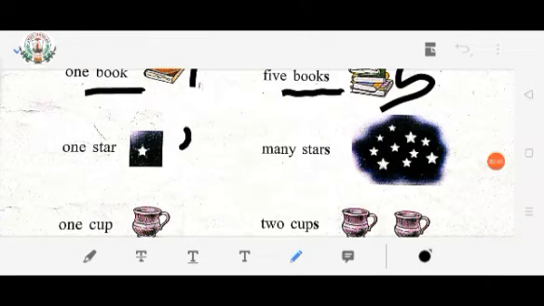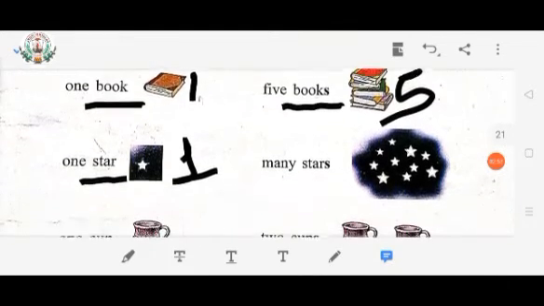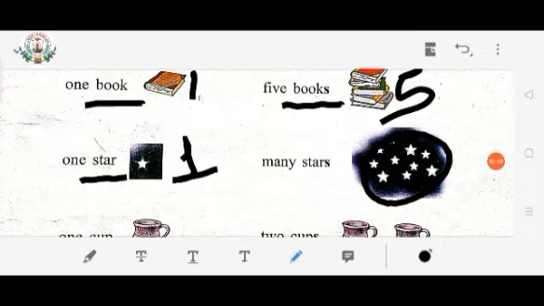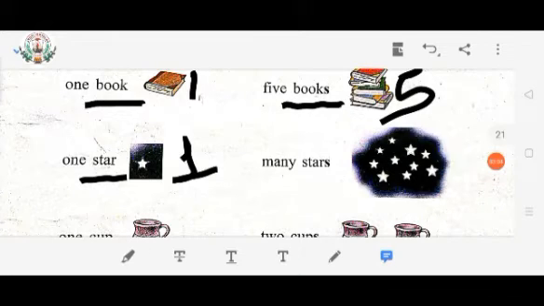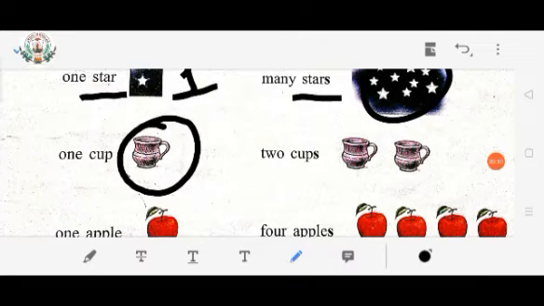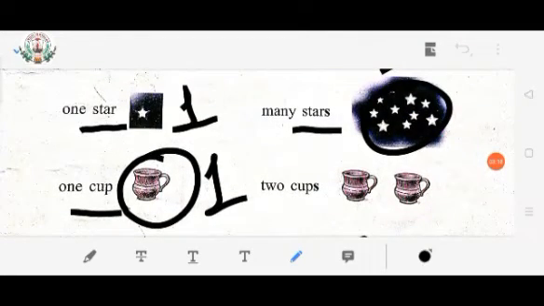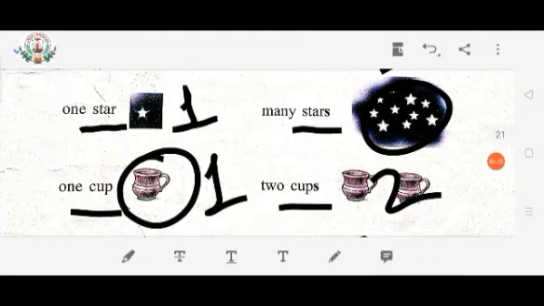Look at the third picture, children. Here only one star is there. So the spelling of star is S-T-A-R, star. Here many stars are there. So the spelling is S-T-A-R-S, stars. Children, here only one cup is there. So the spelling of cup is C-U-P, cup. Here 2 cups are there. So the spelling is C-U-P-S, cups.